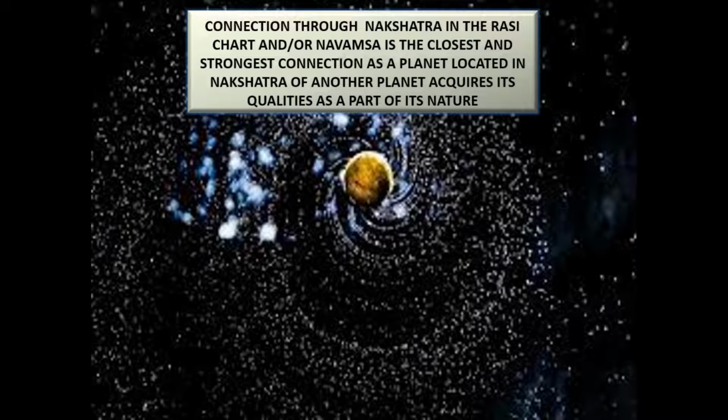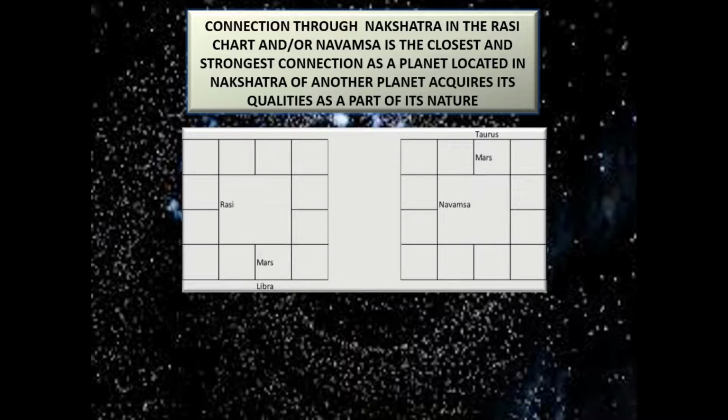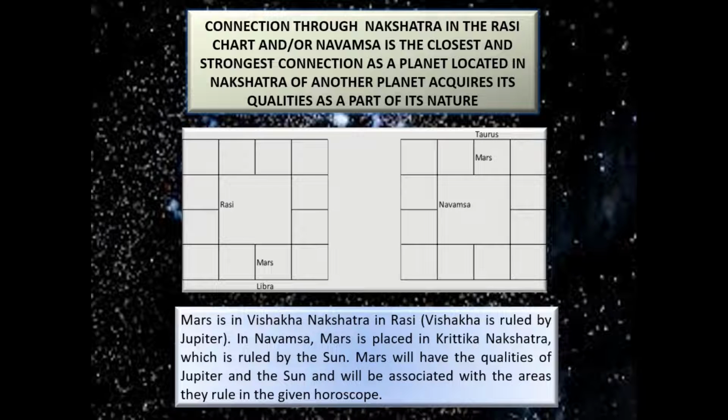Connection through nakshatra in Rasi and in Navamsa is the closest and strongest connection, as a planet located in the nakshatra of another planet acquires its qualities as a part of its own nature. Let's take an example. Suppose Mars is in Vishakha nakshatra in Rasi. Vishakha is ruled by Jupiter. In Navamsa, Mars is placed in Kritika nakshatra, which is ruled by the Sun. Then Mars will have the qualities of Jupiter and the Sun and will be associated with the areas they rule in the given horoscope.